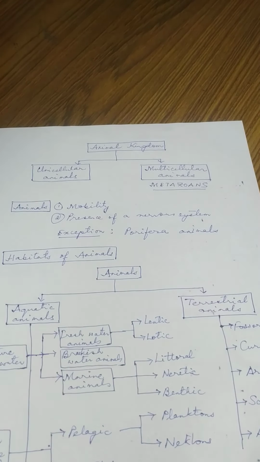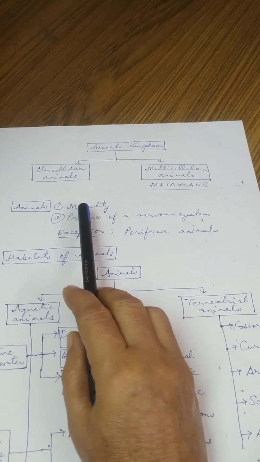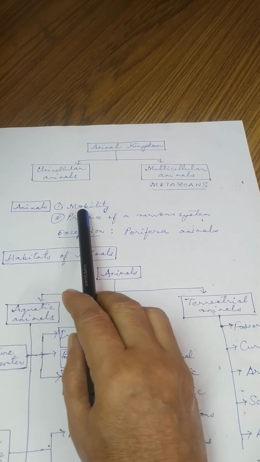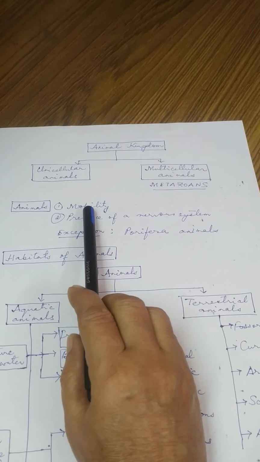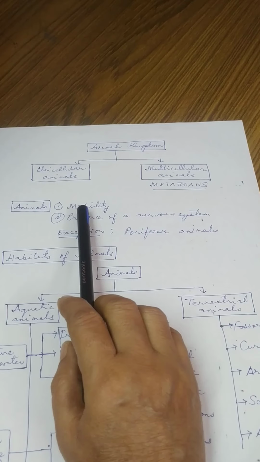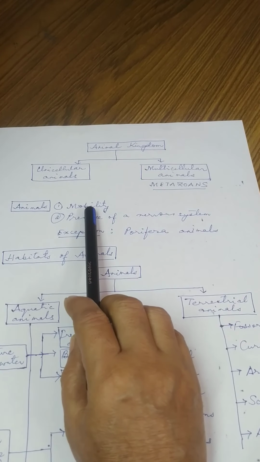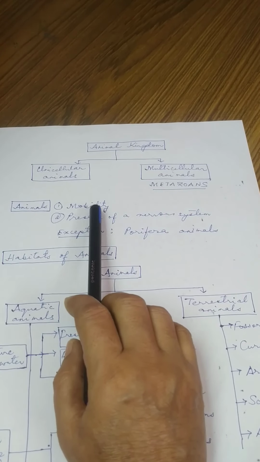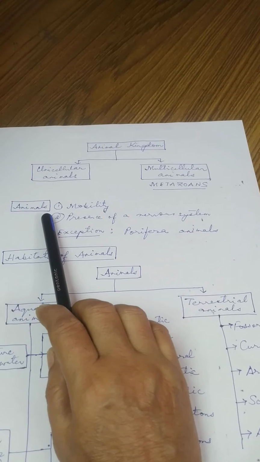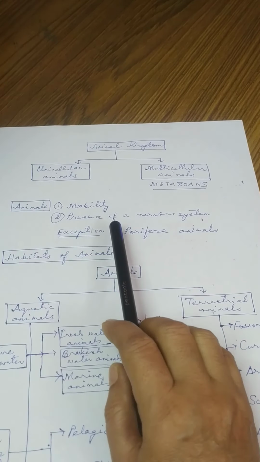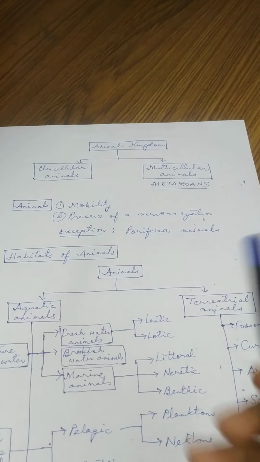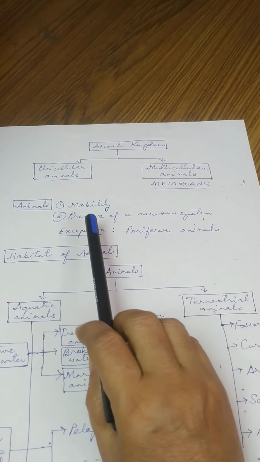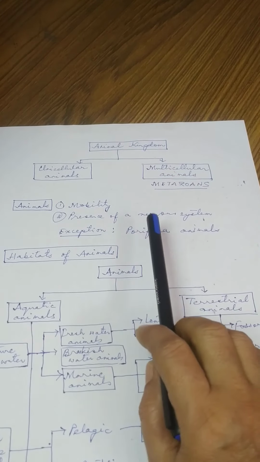Okay? Now, mobility. What is the meaning of mobility? Moving from one place to another is called mobility. So animals move from one place to another. This is a very important feature of animals. Now, secondly, presence of a nervous system. This is also a very important feature of animals.